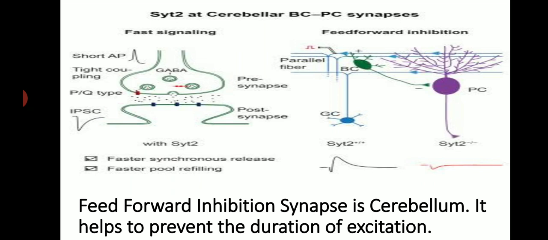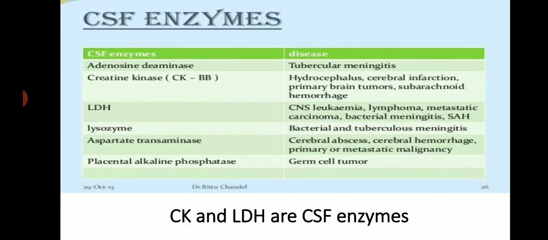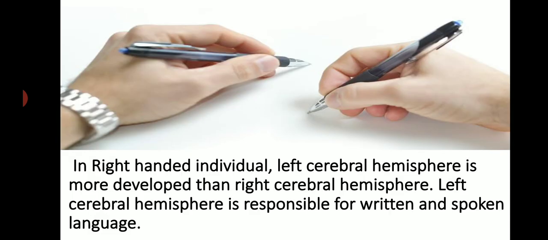In cerebellum, it helps to convert duration of excitation. Self-stimulation is achieved by medial forebrain bundle. CK and LDH are CSF enzymes. Stewart-Hamilton equation is for measurement of cardiac output.